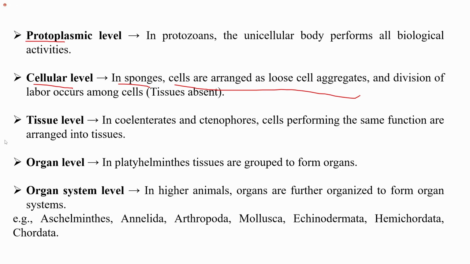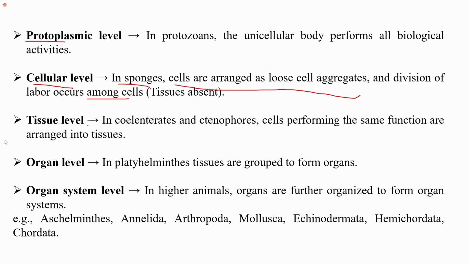So basically these cells are arranged as loose cell aggregates, and division of labor occurs among the cells only. There is no tissue present. So no tissues are formed, and therefore the level of organization is the cellular level, where the division of labor, that is the function, is divided among the different cells only, and no specialized group of cells is present, that is, no special tissue-like structure is present.